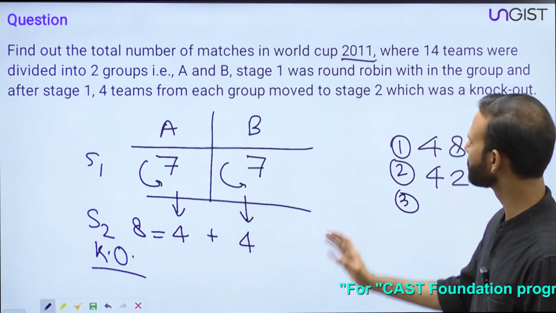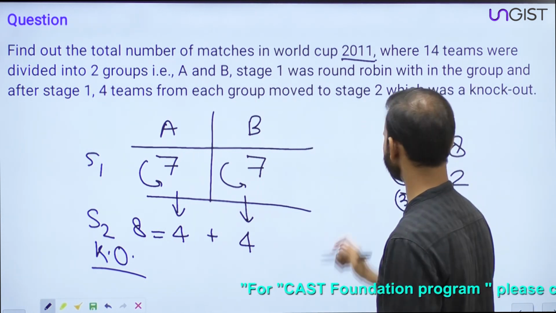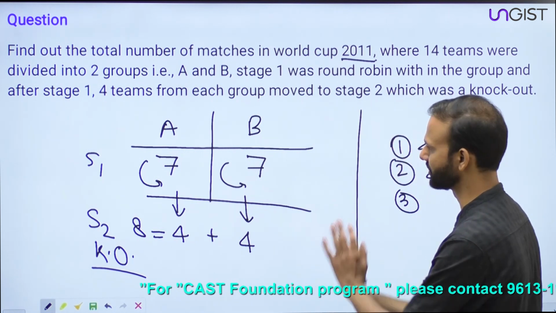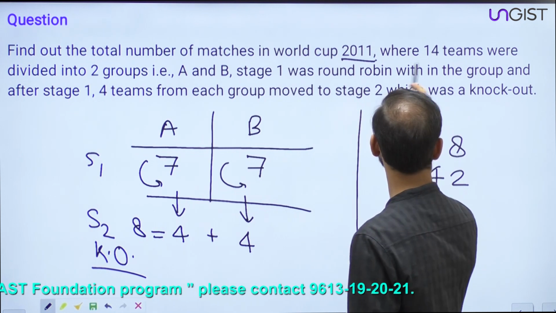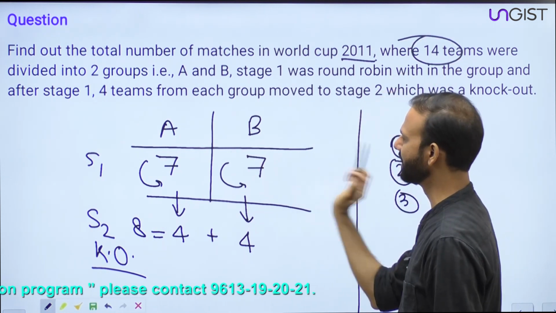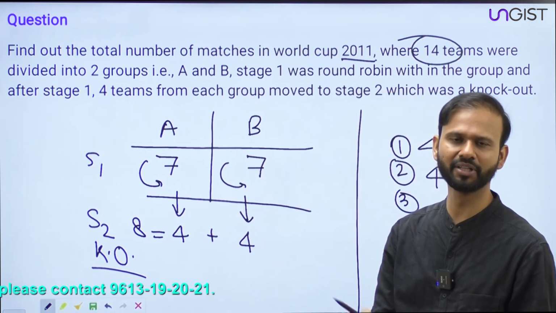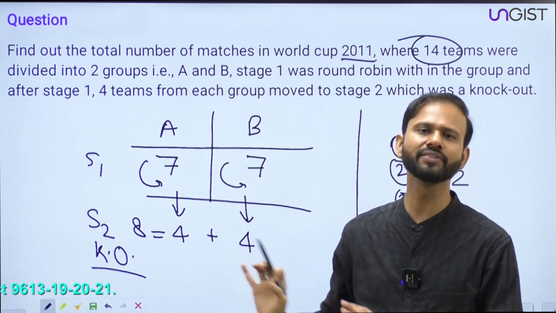Now the question is, how many total matches were played in the tournament? This is the question. Stage 1: a total of 14 teams participated, divided into 2 groups of 7 each.